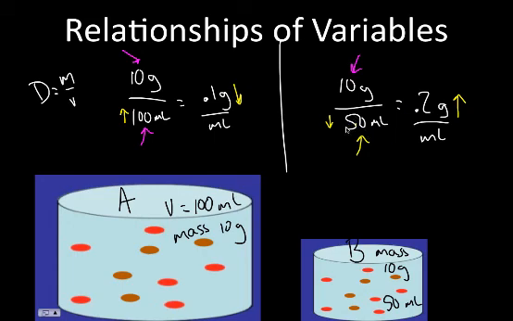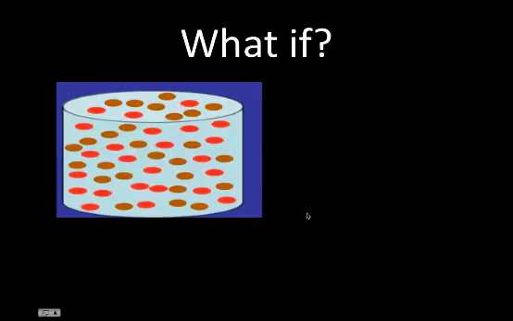If I said mass a second ago, sorry about that, I should have said volume. Smaller volume, larger density, larger volume, smaller density. This is an inverse relationship.